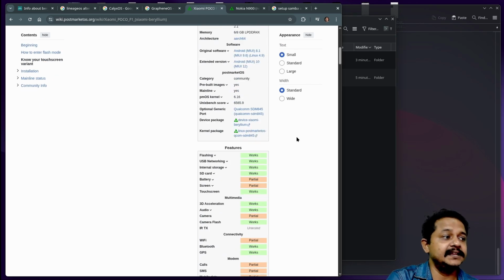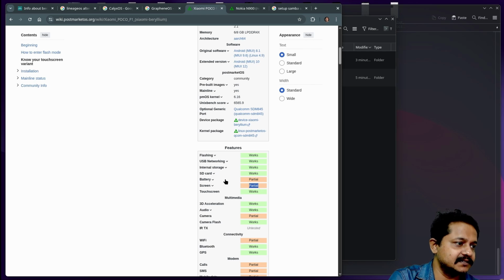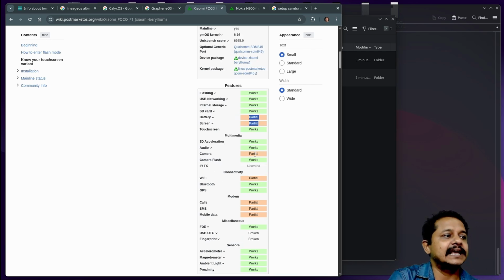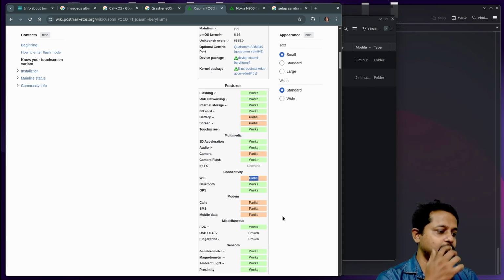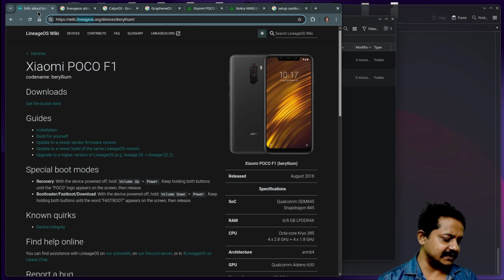But I experienced so much uneasiness. The battery worked fine, the screen also worked fine. The camera, yes, the camera was pathetic. Wi-Fi was working fine. Calls, SMS, and mobile data had real nagging issues. That is the reason why I had to reinstall the stock OS on this device. Let's see if Lineage OS has some kind of file browser built in. Yes, Files, I have found.